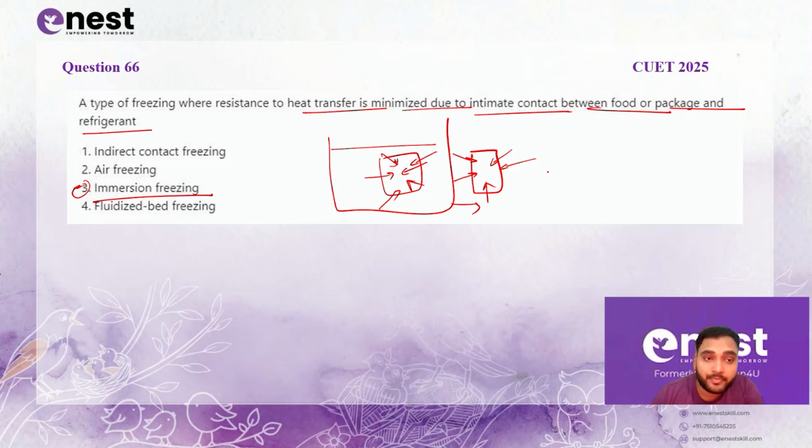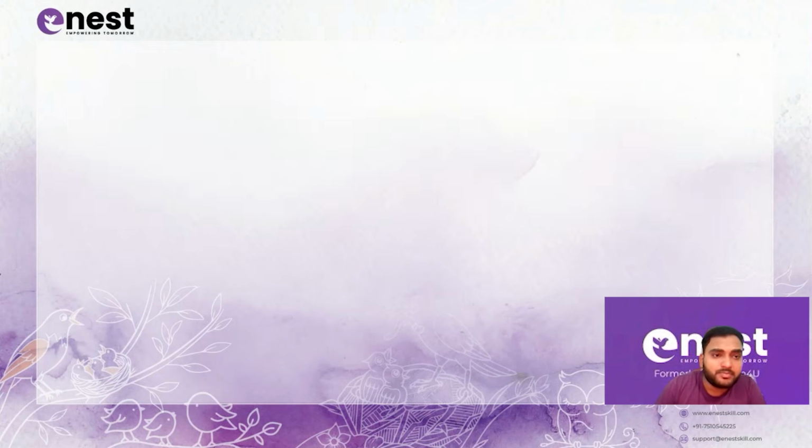of the food item. Direct contact with the refrigerant will increase the rate of freezing and a high heat transfer coefficient will be maintained, which will result in faster freezing, small ice crystals and better texture of your food item. Third is the right option for this question. Coming to the next question.